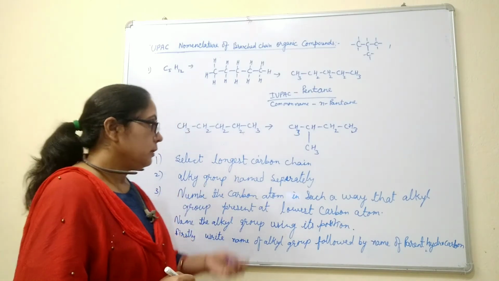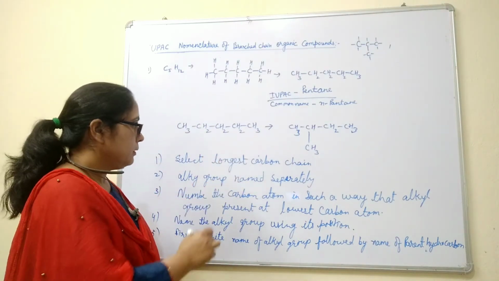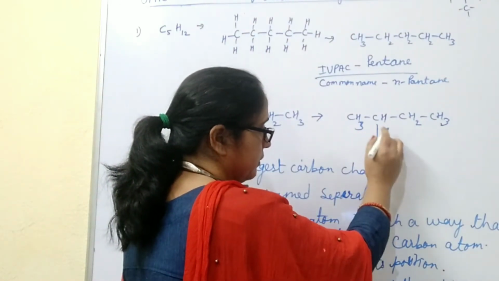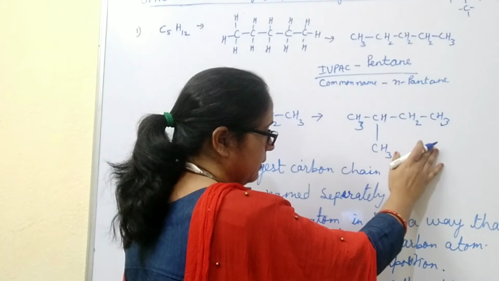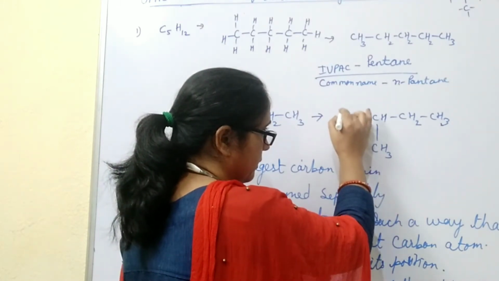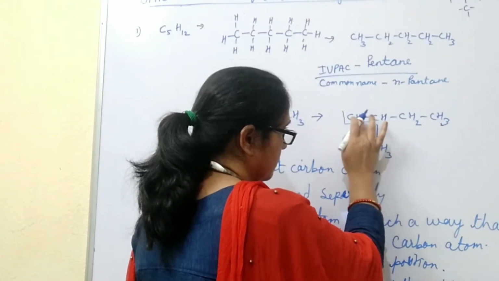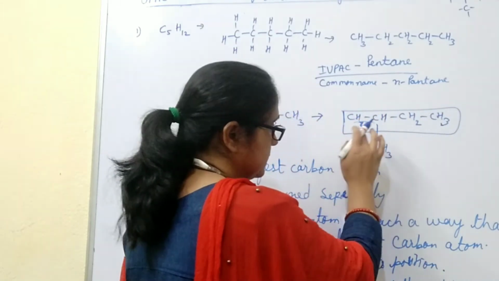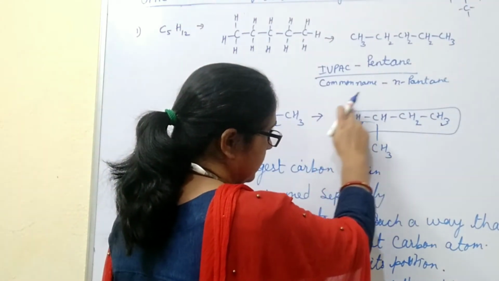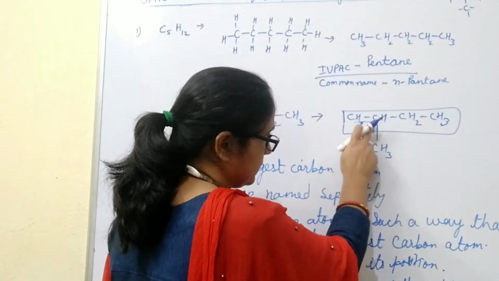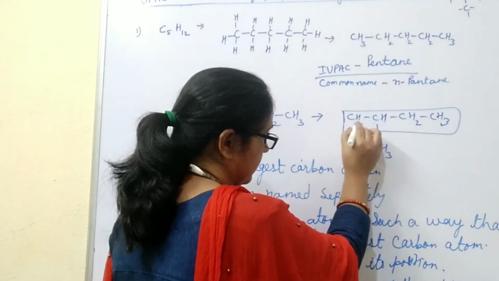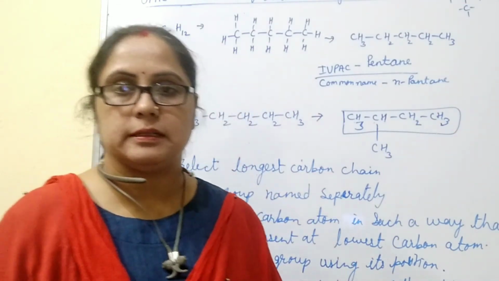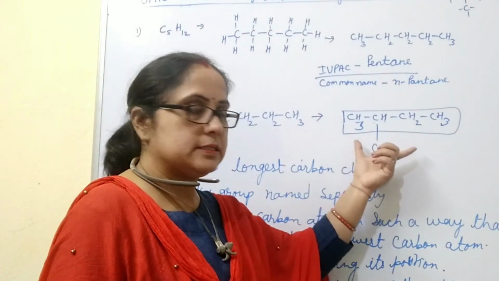Now we will try to name this compound. First of all, in this branched chain organic compound, we will select our longest carbon chain, and it is possible in this way. If we select only this chain, then it contains only 3 carbon atoms. But by this way, we select 1, 2, 3, 4 carbon atoms present in this chain. So this is the longest carbon chain.